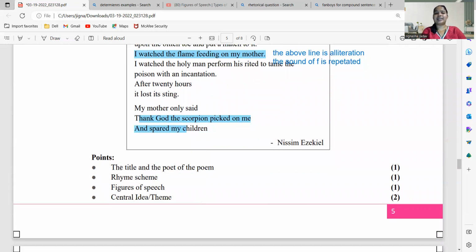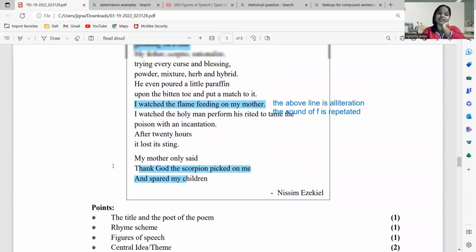So here you have to write this. What do we call it? This thing.